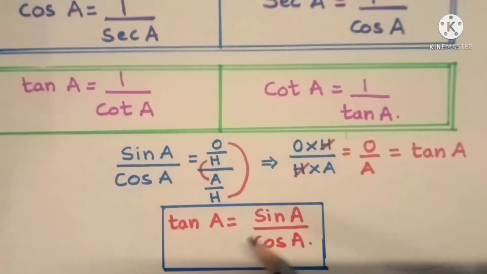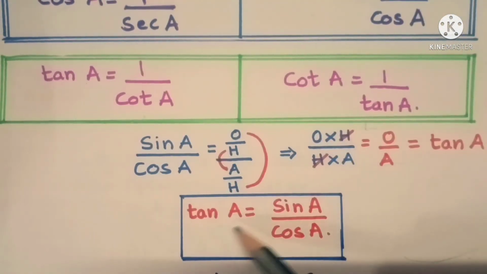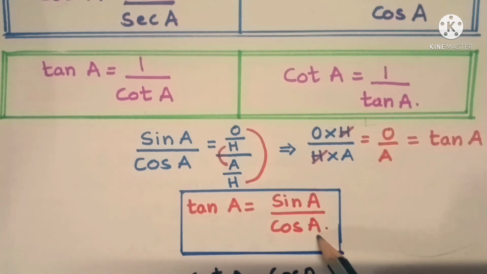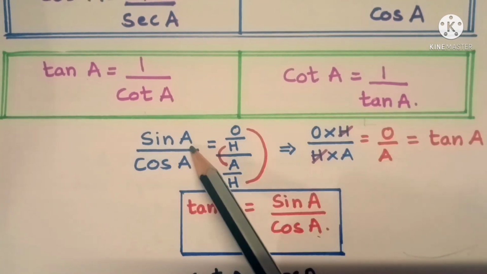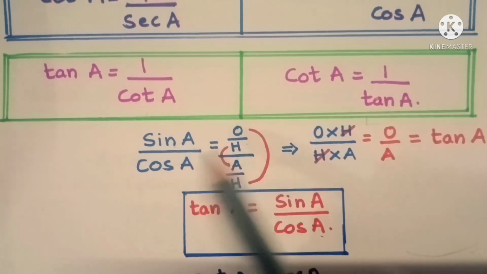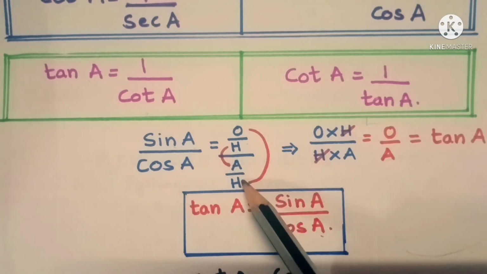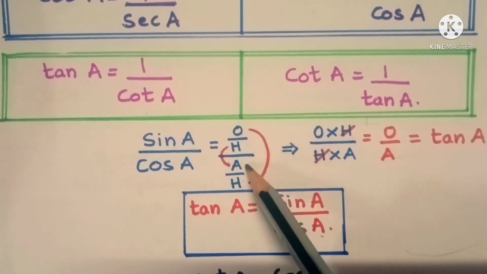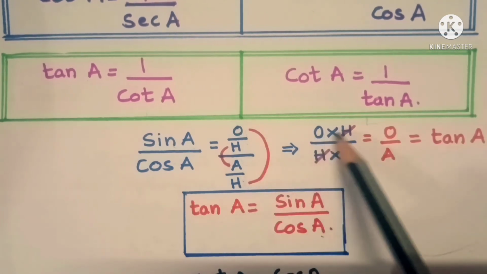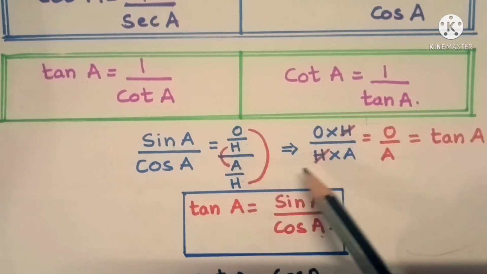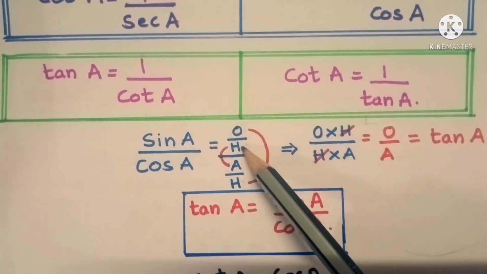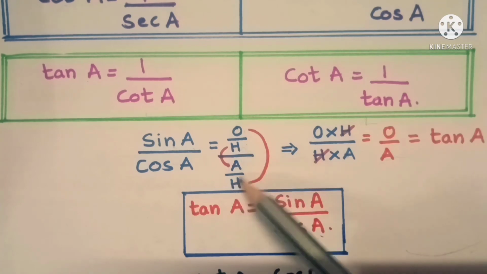Another simple point is that tan A can also be written as sin A by cos A. How is it possible, you might be thinking? See, sin A is O by H and cos A is A by H. So O by H and A by H. So what happens? O and H gets multiplied, and H and A also gets multiplied in the denominator, because we are having denominator of the denominator.